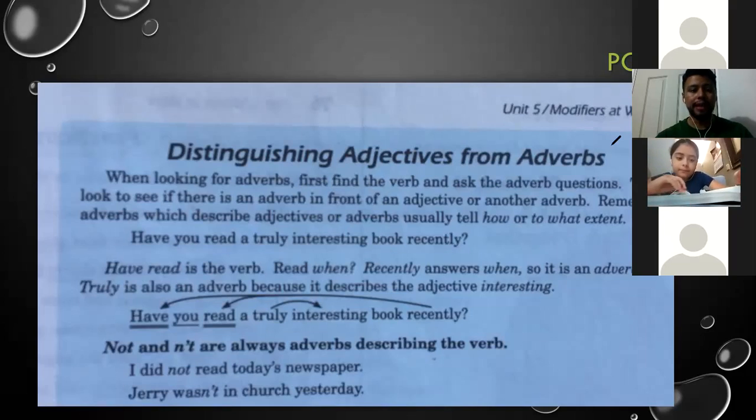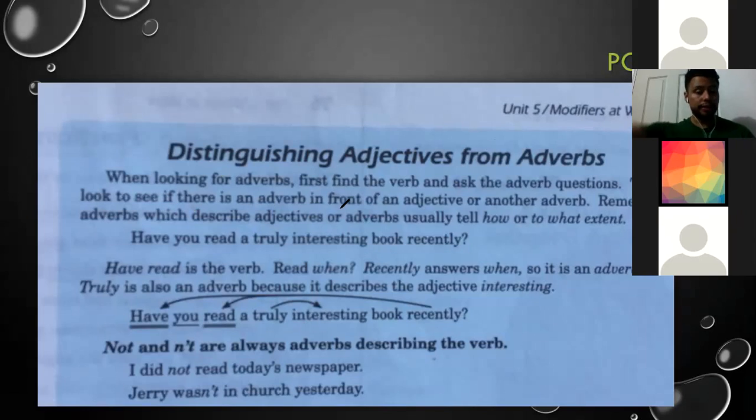Remember, in the last class, we saw some questions to look if there is an adverb in front of the adjective. So this is another characteristic that we can use to identify if we are talking about adjectives or adverbs. You can use it. It's very useful.